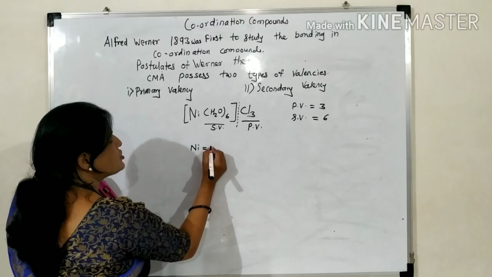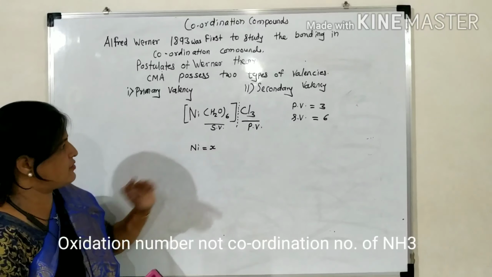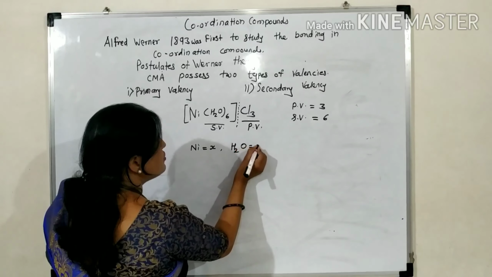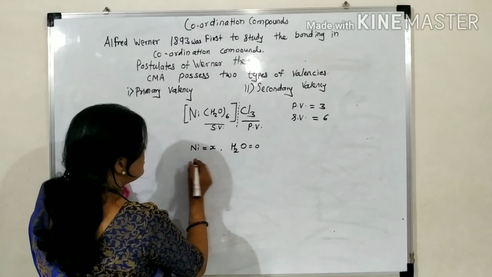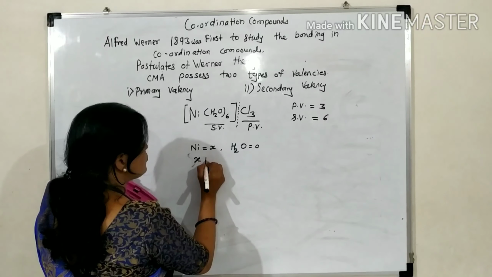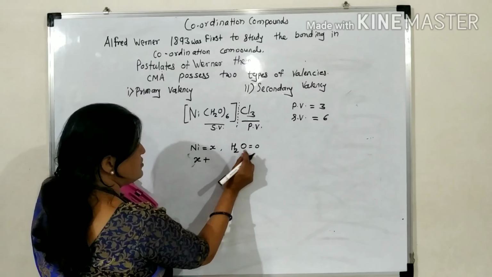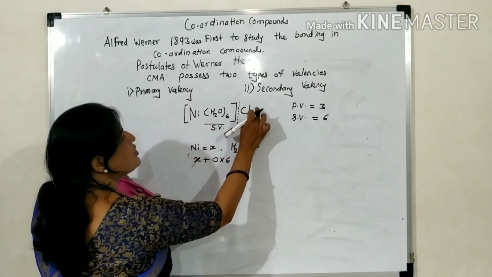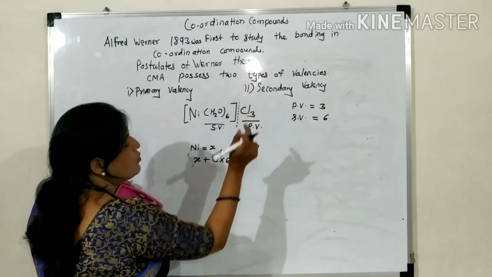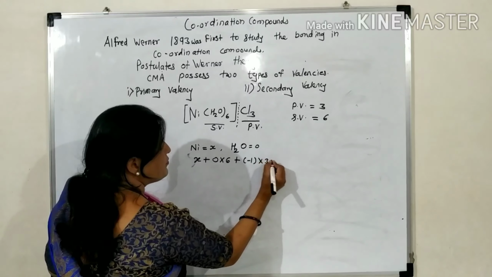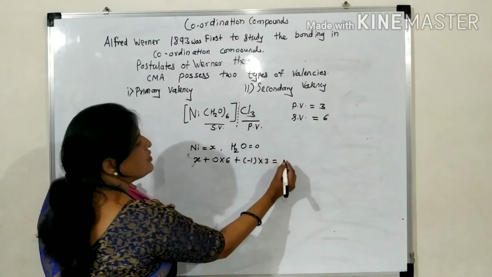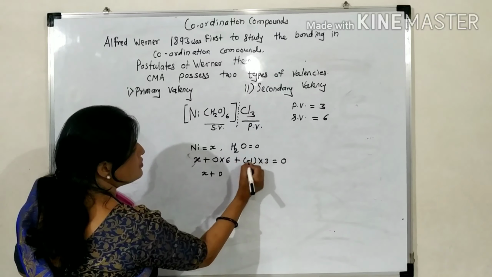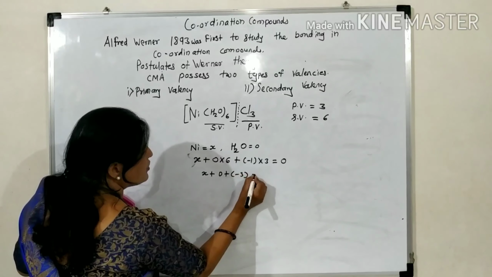Let the oxidation state of nickel be X. H2O is a neutral ligand with charge 0, and chlorine has charge -1, with 3 chlorines. The algebraic sum of oxidation states is 0. So X plus 6 into 0 plus 3 into -1 equals 0.